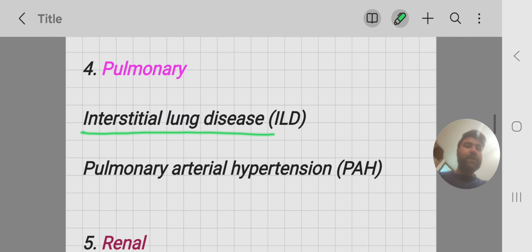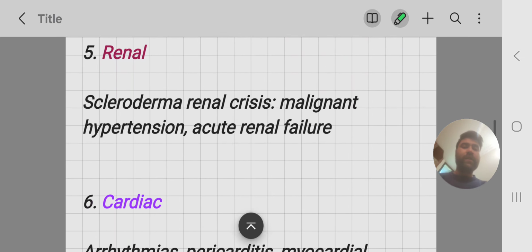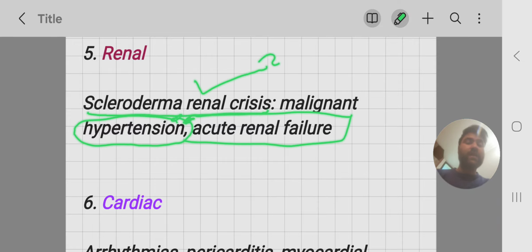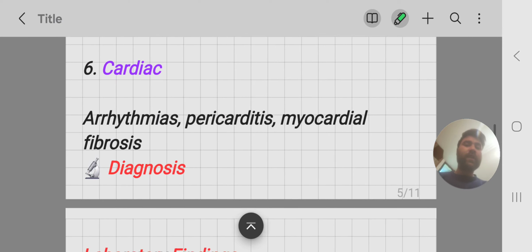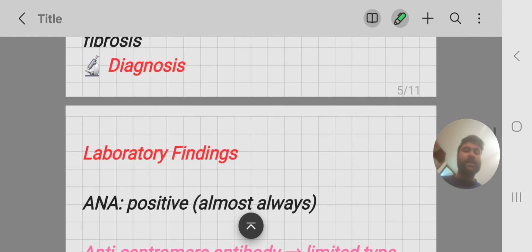Pulmonary. As I have told you, there is involvement of the lungs leading to interstitial lung disease and pulmonary arterial hypertension. This can lead to cor pulmonale, that is pulmonary arterial hypertension leading to right-sided heart failure. Then renal involvement. Scleroderma renal crisis is characterized by malignant hypertension and acute renal failure. As I have told you, scleroderma renal crisis is seen in diffuse disease. Cardiac involvement. Arrhythmias like heart blocks, pericarditis, and myocardial fibrosis.